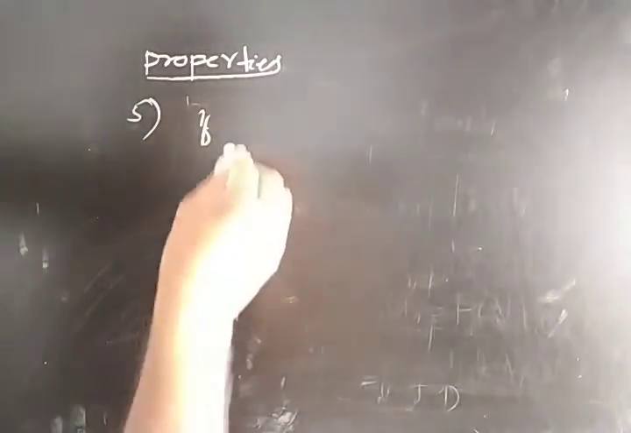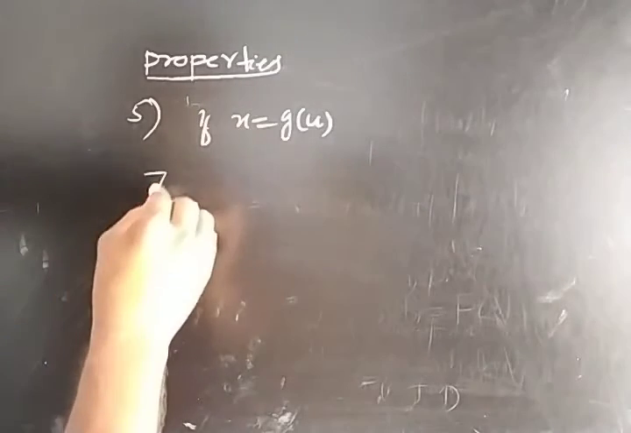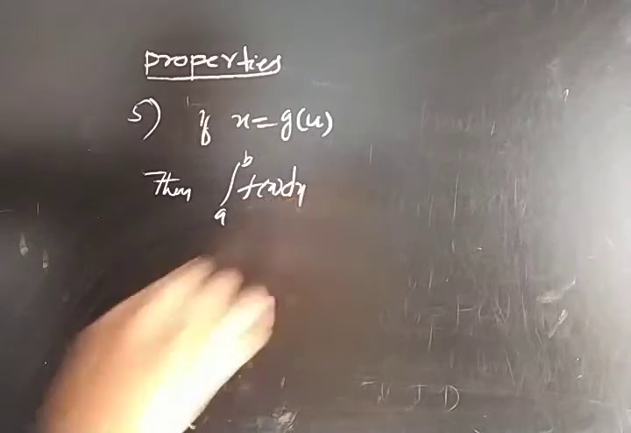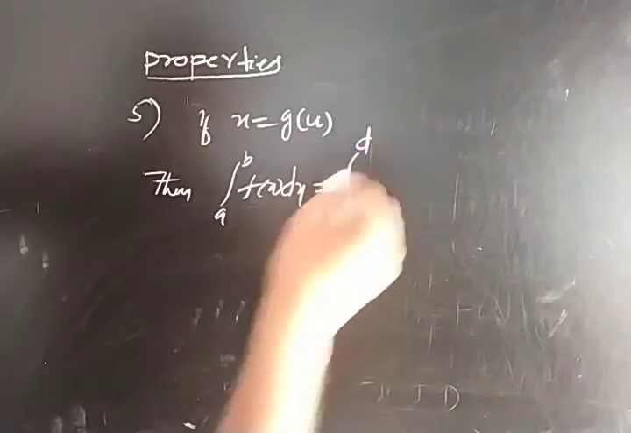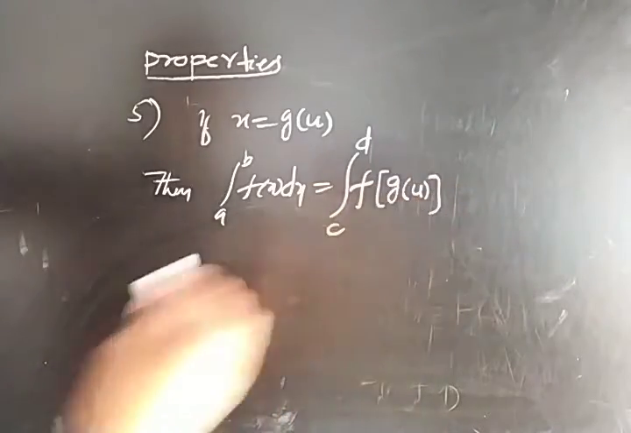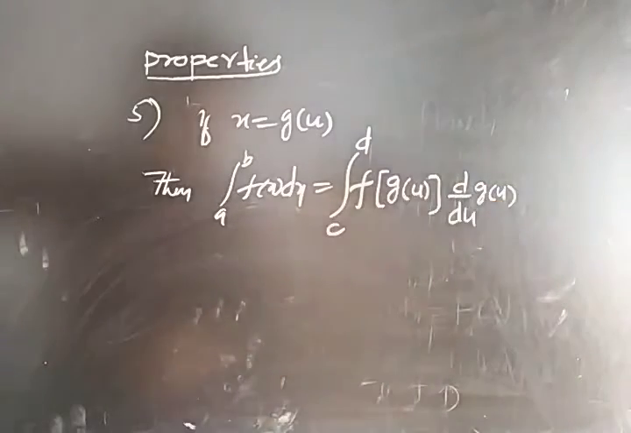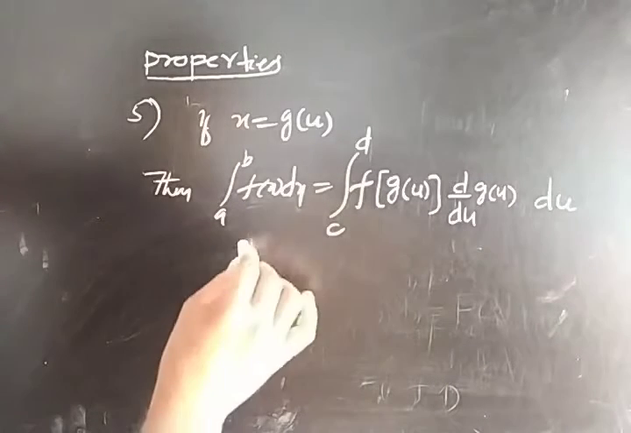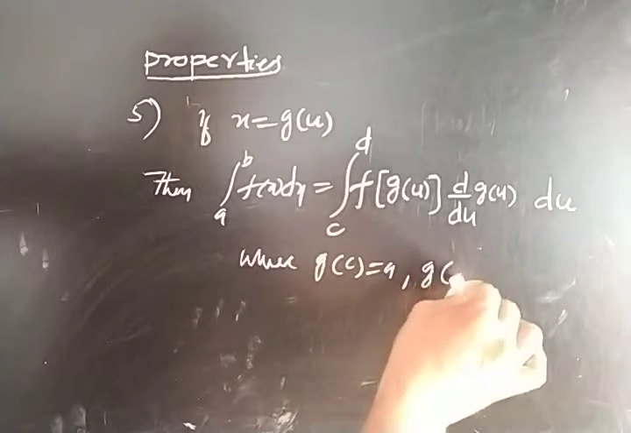Okay, now the last property, property number 5, the fifth property: if x is equal to g of u, then the integral from a to b of f of x dx is equal to the integral from c to d of f of g of u into d by du of g of u, into du, where g of c is equal to a, g of d is equal to b.